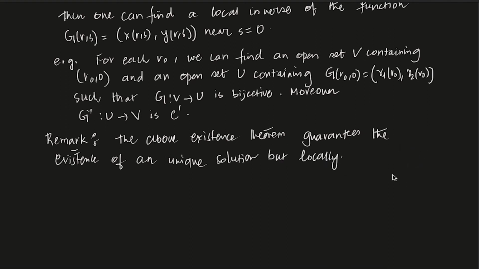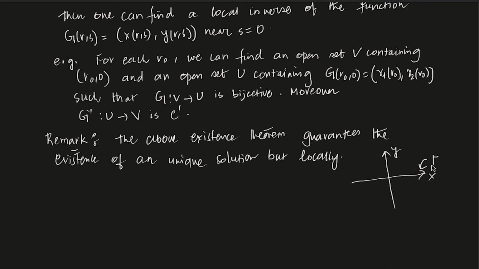Think about this thing. Let's say this is your domain. Let's say the whole domain is there, and the initial curve is this. Let's say that's your x-axis, this is your y-axis, and that's your initial curve gamma. This is just an example.